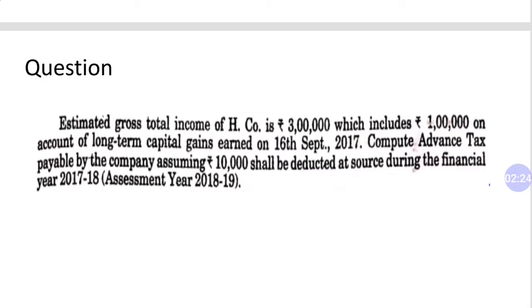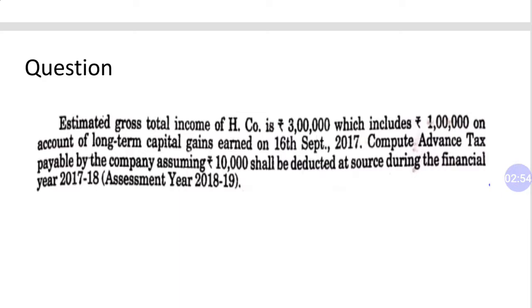So in this question, the assessment year is 18-19 and the financial year is 17-18, and you have to compute the advance tax liability of a company which is H company limited. H company limited has 3 lakh rupees as gross total income, and in this gross total income 1 lakh rupees is capital gain which is earned on 16 September 2017. Okay, and you have to calculate advance tax by assuming 10,000 as TDS.